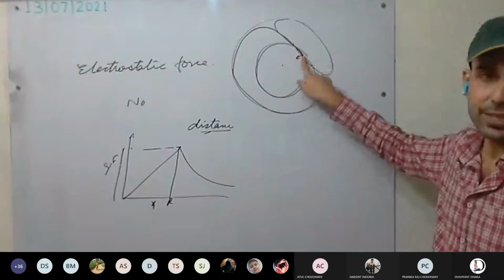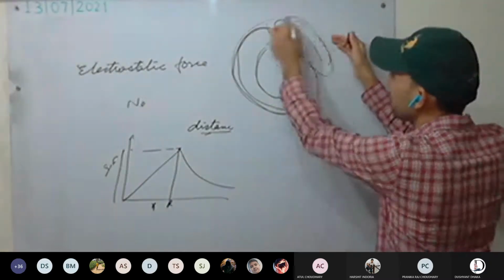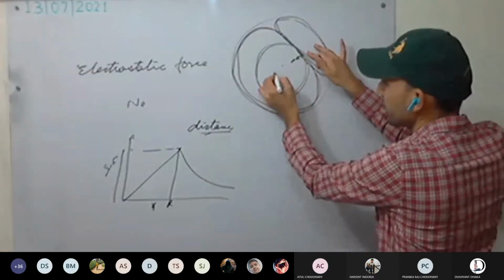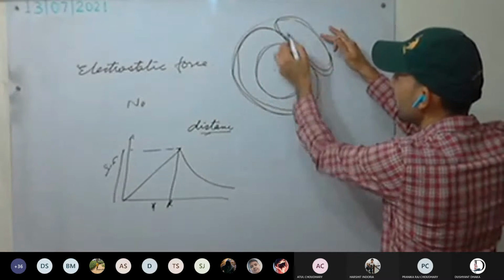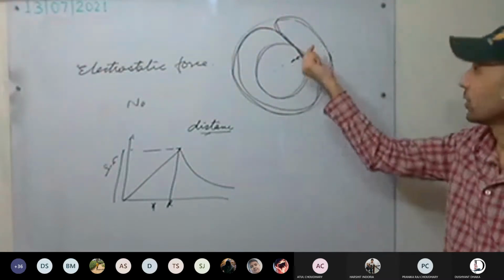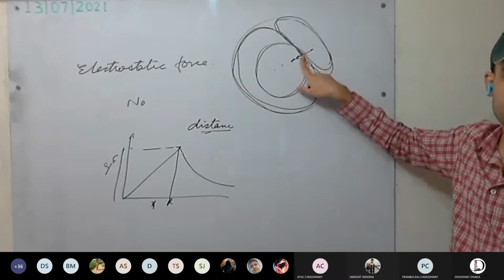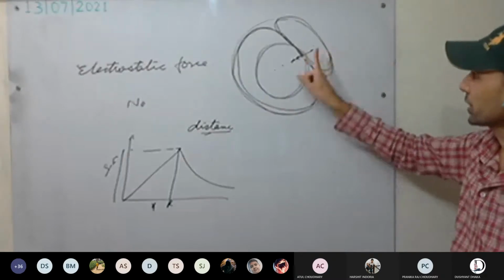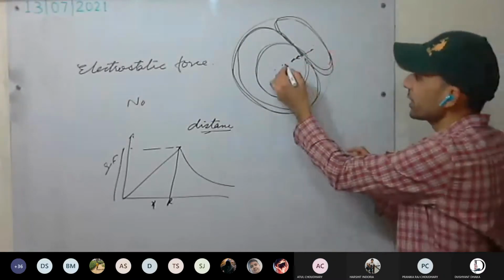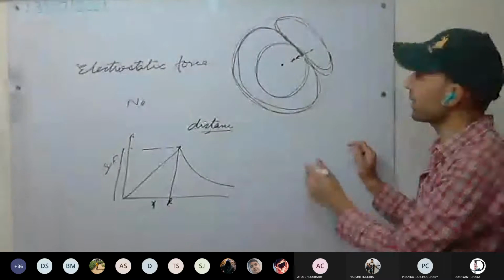See here, for example, you are here. You can consider this is the mass here and the other part of the mass here. So this much mass is attracting towards the center, and this much mass is attracting towards this one. This way you have less gravitational force, because one force is attracting in this direction and the other force in the opposite direction. At the center, it will be 0.